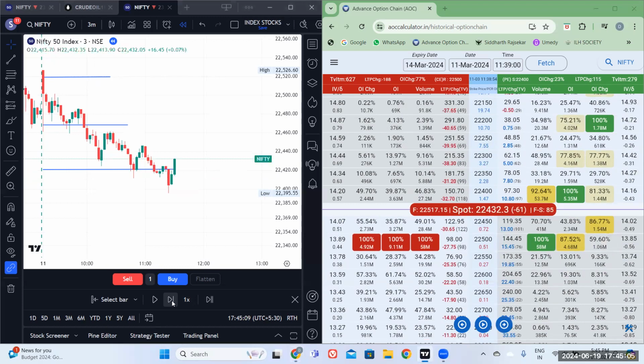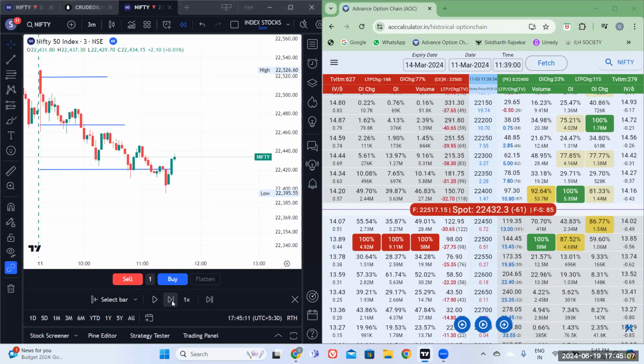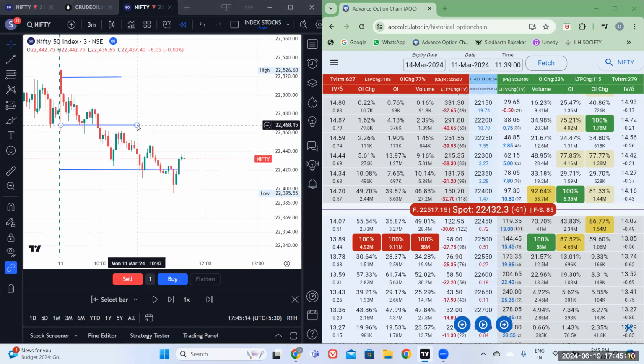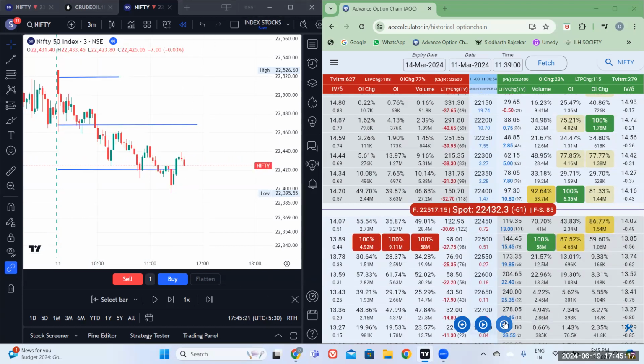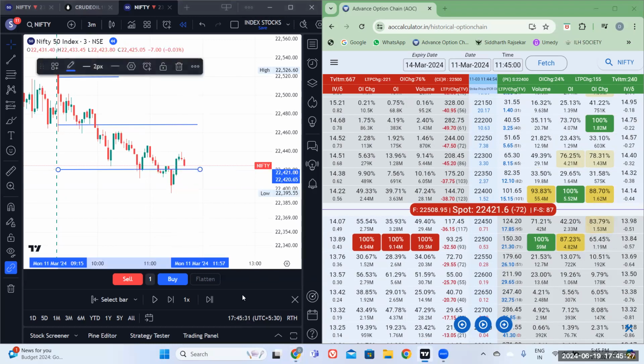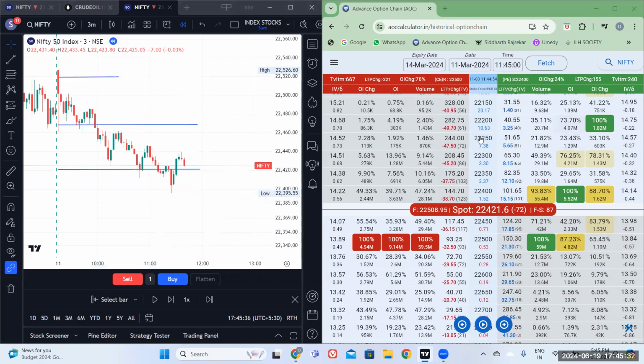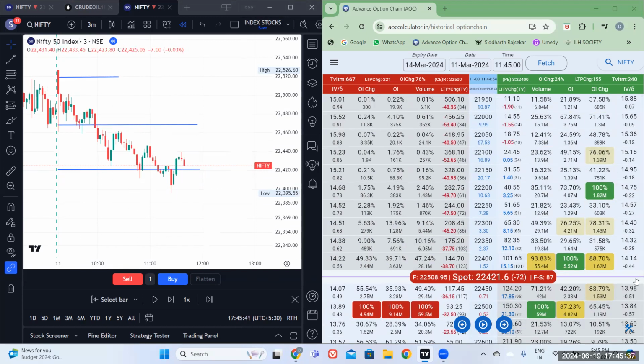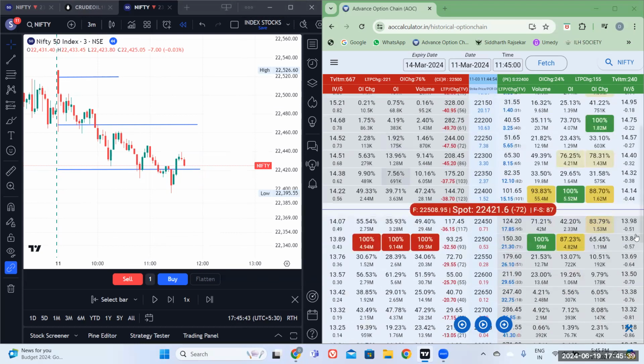Yeah, I should say for me too, because this is something I'm personally recording for myself, and in case somebody finds it useful in the future, that's great. Okay, so now we go, and it's again dropping, going up. The price is just here. So the market, if you see, is very structured until one understands the option chain. It's very, very structured. And the option chain shows you what's going to happen.